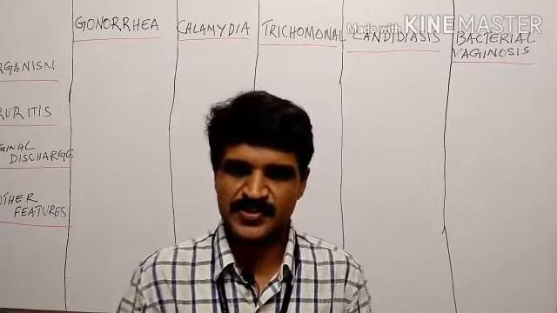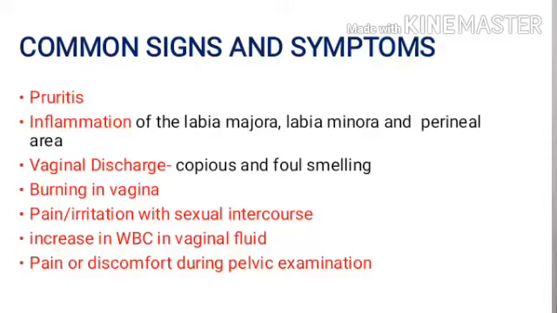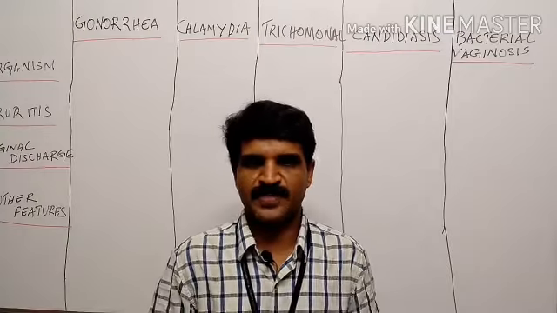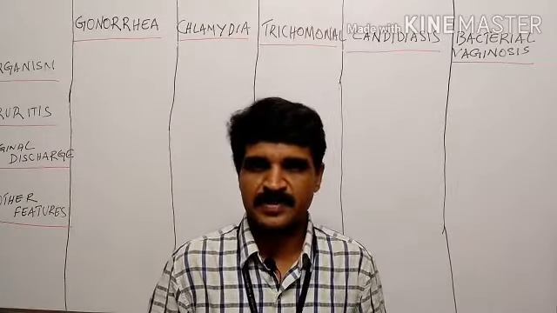Then increased vaginal discharge, copious, and sometimes it may be foul smelling, except in candidiasis. In candidiasis, the discharge is not foul smelling. All other conditions are associated with foul smelling vaginal discharge. Burning in vagina is associated with all these conditions. Then dyspareunia, that is pain with sexual intercourse. Then a feature of inflammation, that is increase in WBC in vaginal fluid. If we examine the vaginal fluid under microscope, we can see increased WBC.